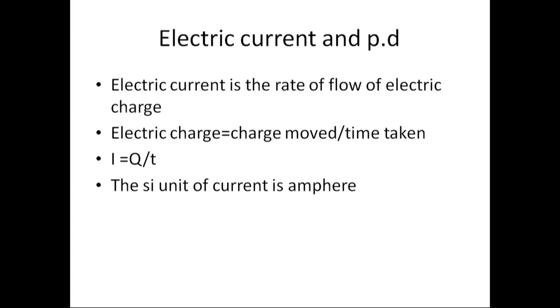The next is electric current and potential difference. Electric current is the rate of flow of electric charge, and we can say it is the flow of charge per second. To find electric current, we use the formula I equals Q over T: the symbol for electric current is I, charge moved is Q, and time taken is T. And the SI unit of current is the ampere.